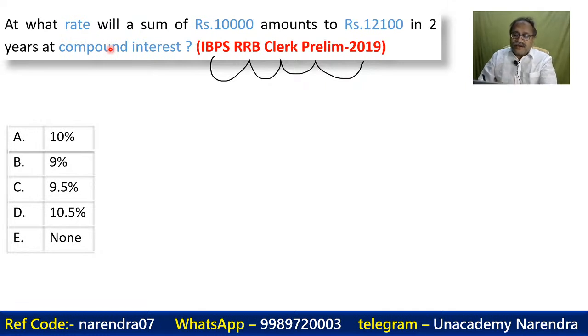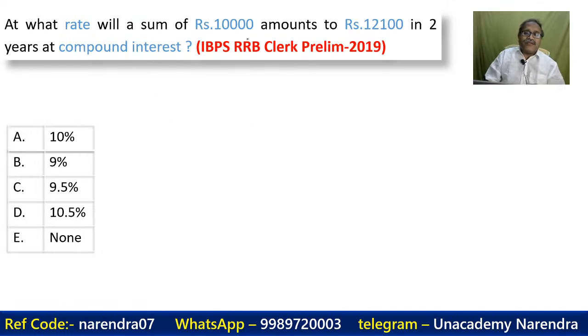Look at this one. What is happening over here, my friends? So if this is 10,000 and this is 12,100, क्या इसको हम ऐसा देख सकते हैं?